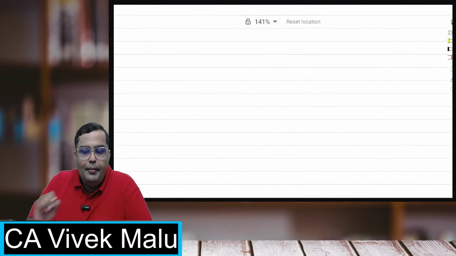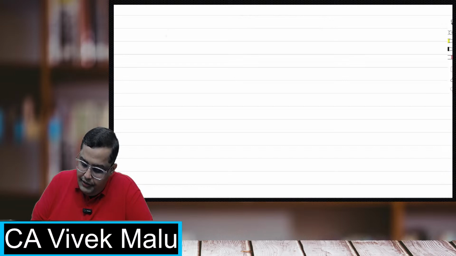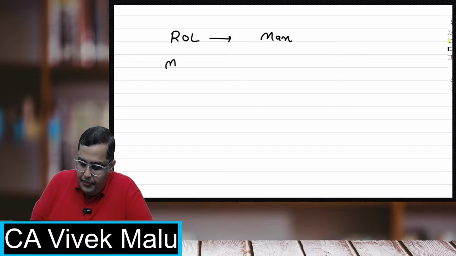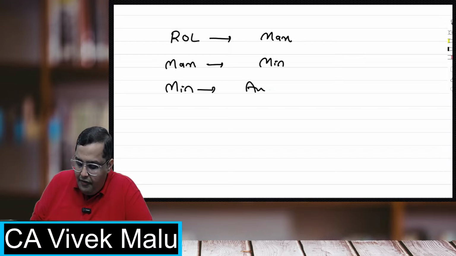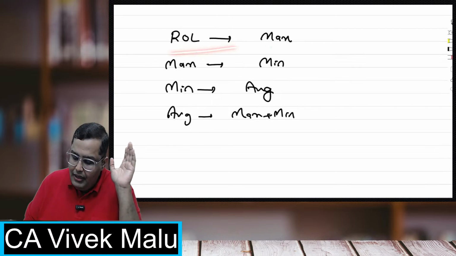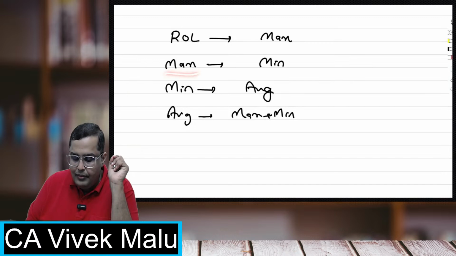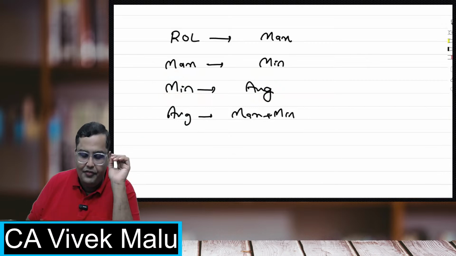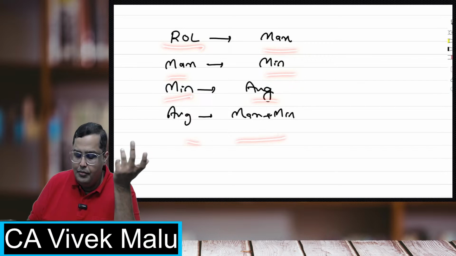Students, I normally remember all the formulas with the help of this logic. In reorder level, maximum. In maximum level, minimum. In minimum level, average. And in average, it is maximum and minimum both. In ROL formula, we have maximum. In maximum formula, we have minimum. In minimum formula, we have average. You can see all of them are different. In ROL, maximum, maximum, minimum, minimum, average. In average, obviously, both of them, maximum and minimum.